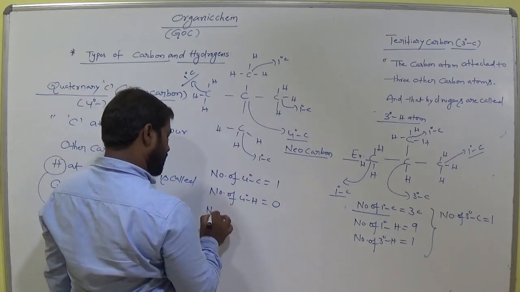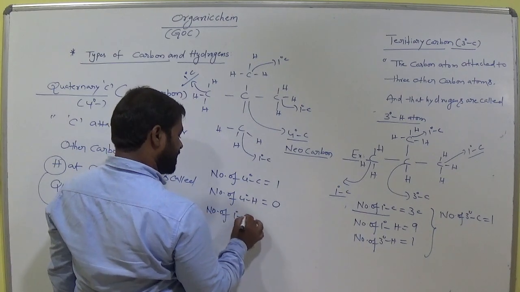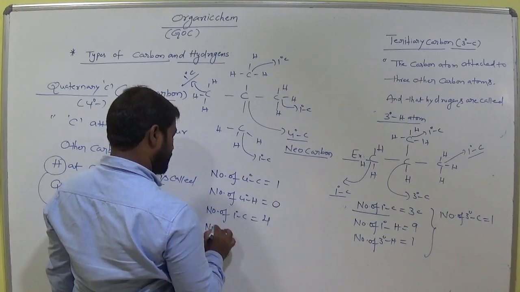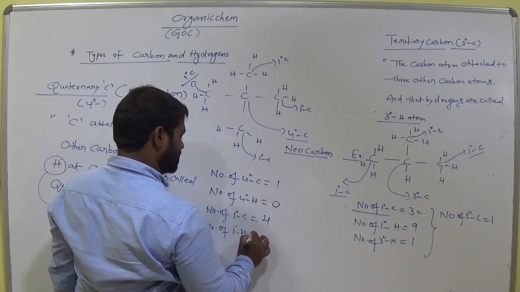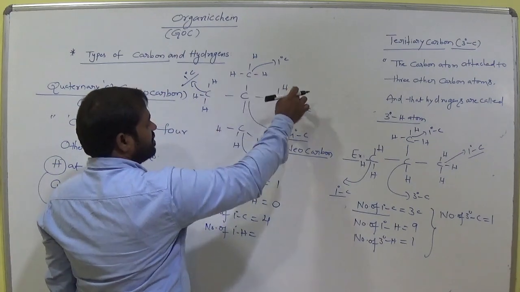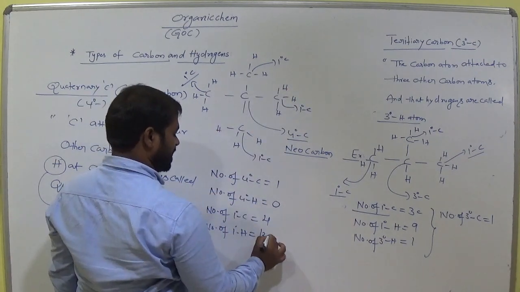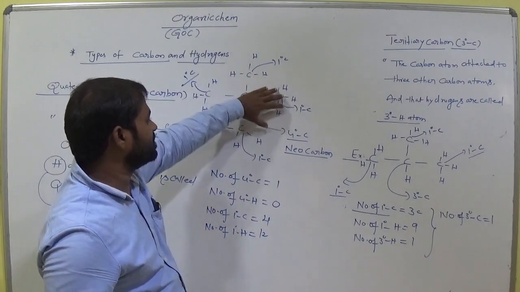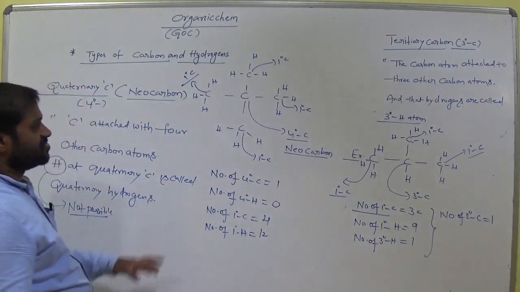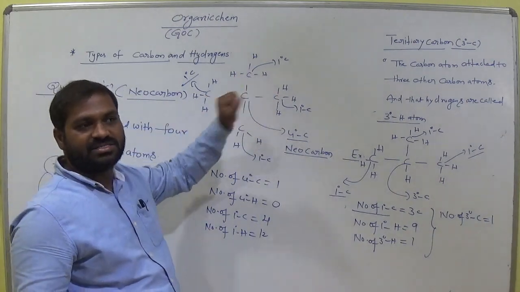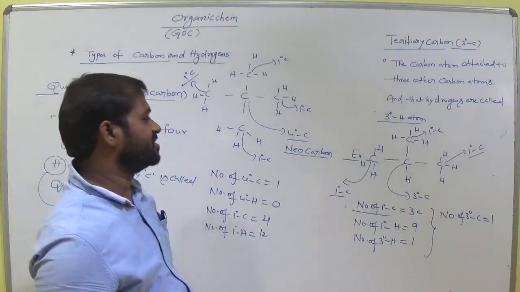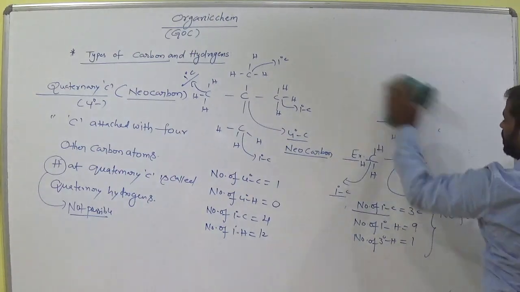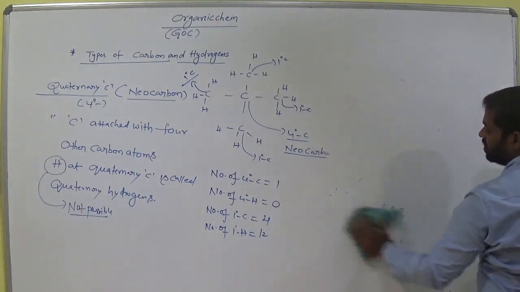Okay, so the number of primary carbons here is 1, 2, 3, 4. Number of primary hydrogens here 3, 3, 3, 3, that is 12 hydrogens. Clear? Is it clear, students? 3 plus 3 is 6, 6 plus 3 is 9, 9 plus 3 is 12. Okay. So at quaternary carbon there is no hydrogen, so there are no quaternary hydrogens. Remember this point. Okay, so these are the types of carbons and hydrogens in the molecules.